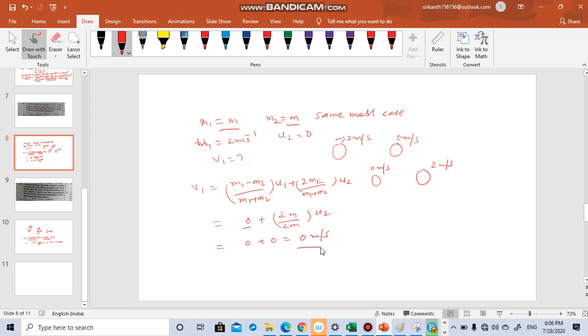Now this is mathematically. Now remember this condition, that when both masses are equal and one mass is at rest, another mass is moving. After collision, if the collision is elastic, the first mass will come to rest and the second mass will acquire the speed of the first mass. They will exchange the speeds.